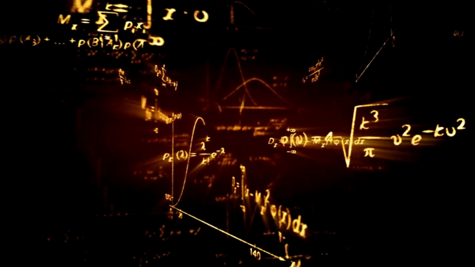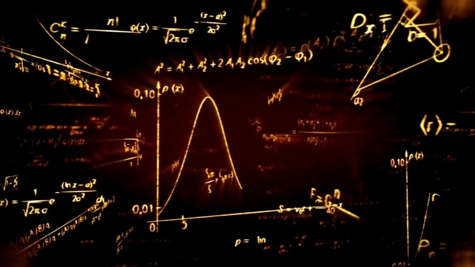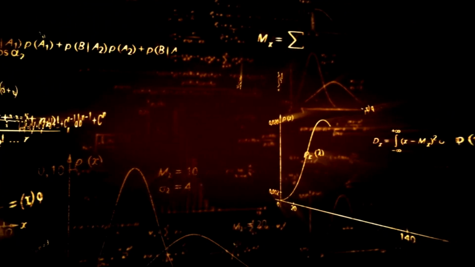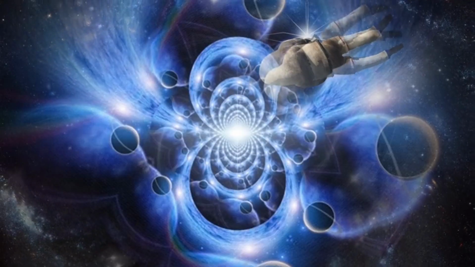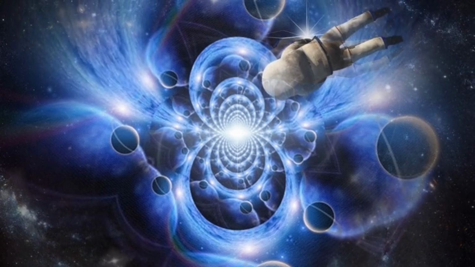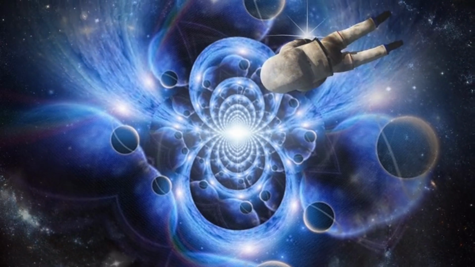What is quantum physics? Quantum physics is the branch of science that deals with the behavior of particles on an incredibly small scale, atoms and subatomic particles. Unlike classical physics, which deals with the world we can see and touch, quantum physics explains what happens at the microscopic level, where things get really strange.